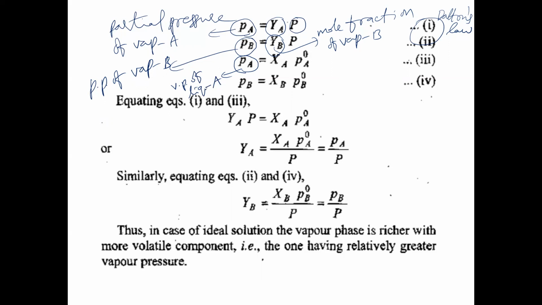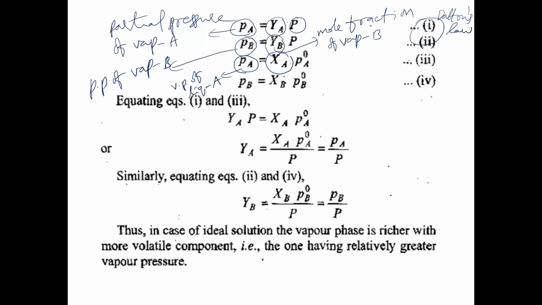Not vapor A here. In the solution we are taking the vapor pressure of liquid A. PA is equal to XA into PA naught. Now what is XA here? XA is the mole fraction of A in the liquid phase. YA is the mole fraction of A in the vapor phase.